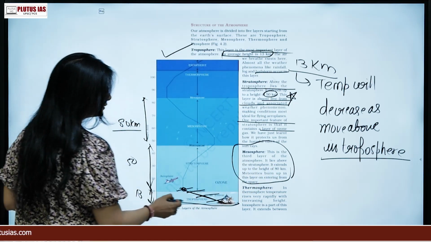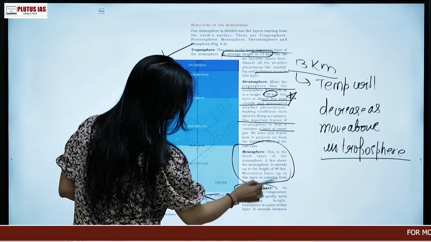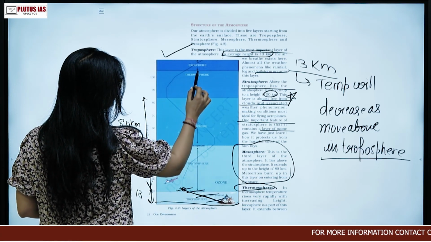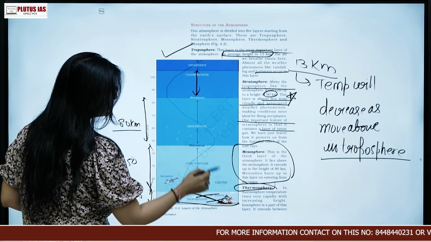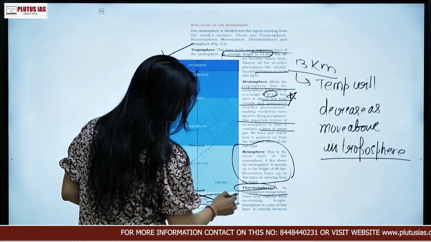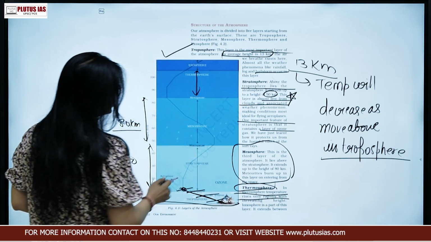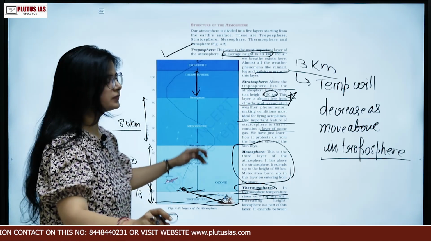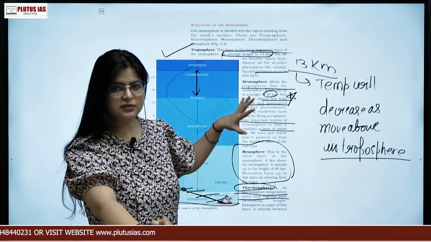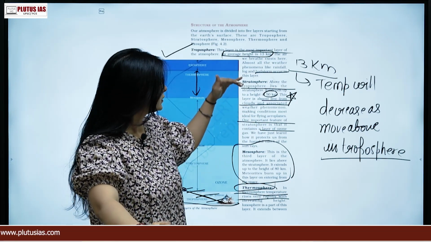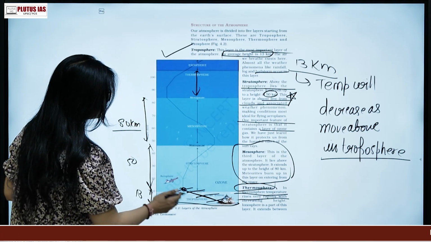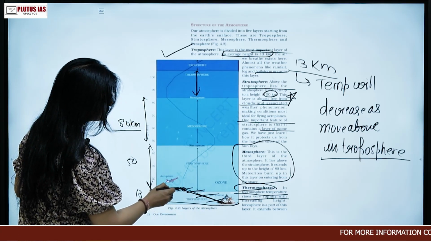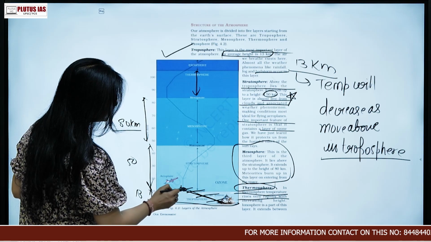Now what about the next layer? We have a thermosphere. So thermosphere is here, and the temperature rises very rapidly. See, the pattern of the increase and decrease is not the same in every layer. In troposphere it is decreasing with every kilometer.